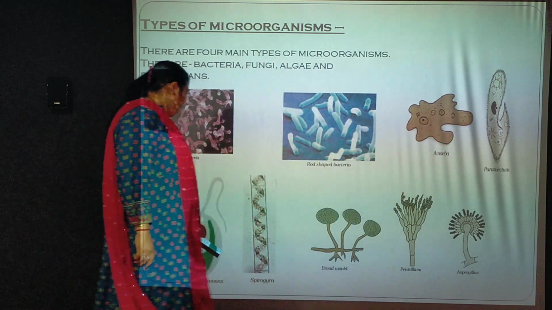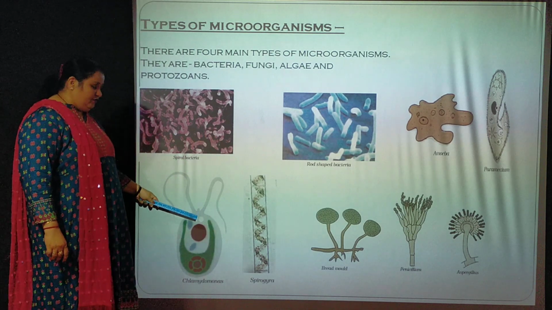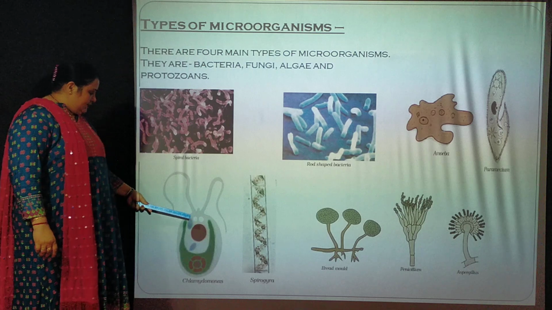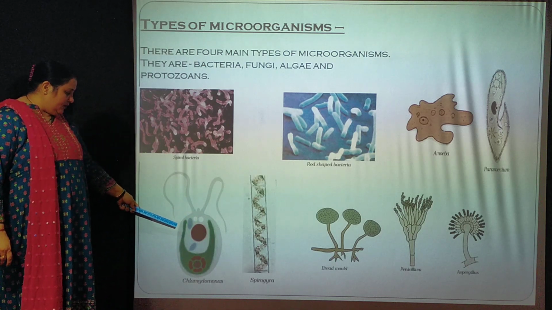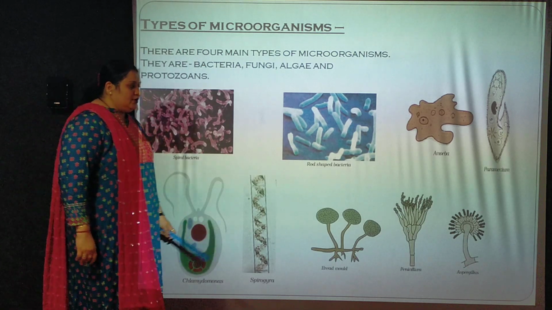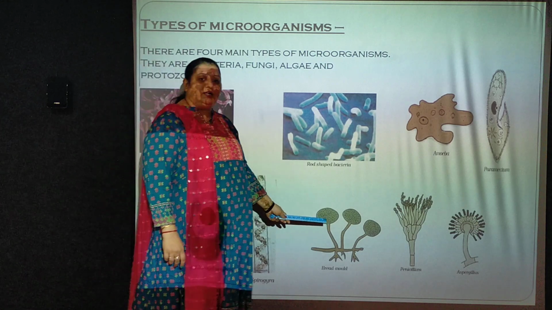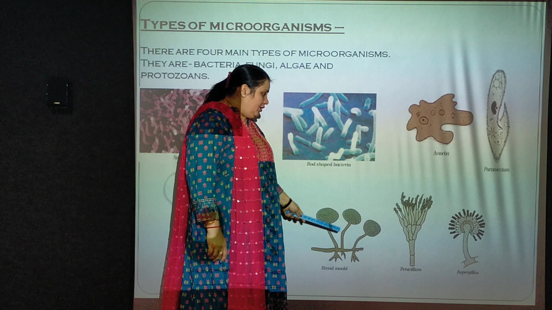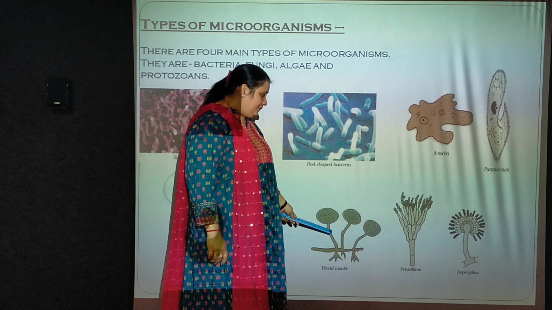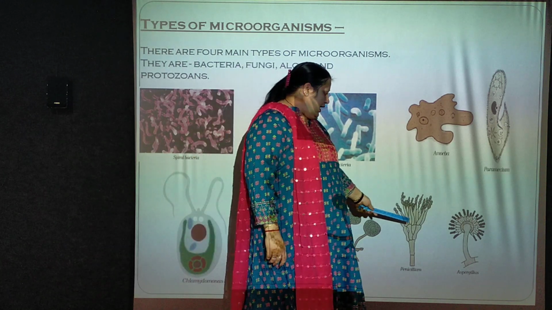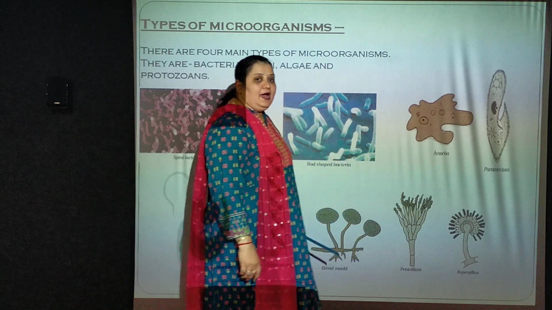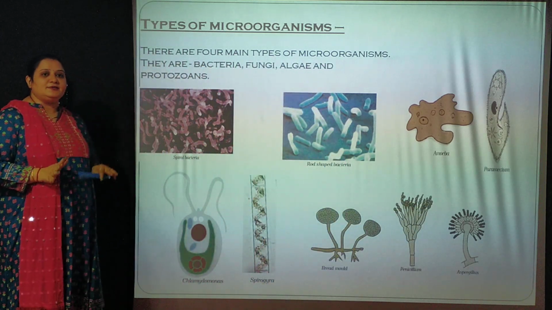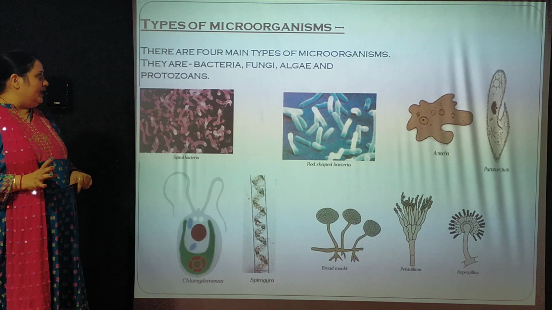Now this is the figure of algae, which we learned last year if you remember. This is Spirogyra and this is Chlamydomonas. Right? Now these are fungi. This even we learned last year, that is spores. These are spores. Mold, that is found on bread, then penicillin and aspergillus. These are the examples of a few microorganisms that are generally present in our surroundings.